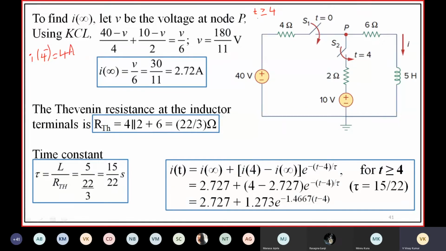Now for t greater than or equal to 4, this is closed, this is also closed, and this is also closed. So now let us find the final value.